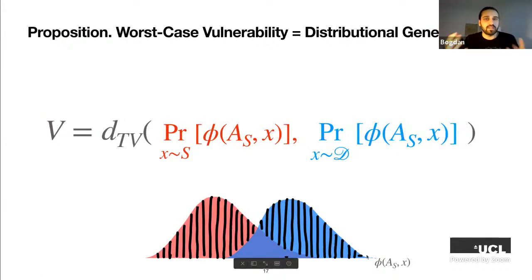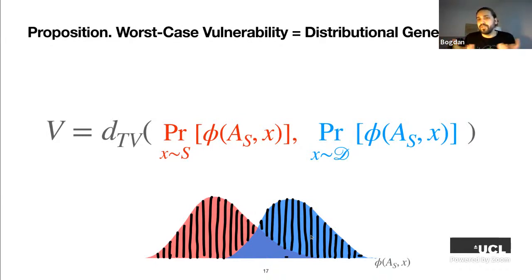And then the distributional generalization gap is just the area between the two densities. And by this proposition, worst case vulnerability to membership inference attacks is also the area between these two densities. So in other words, what this result shows us is that the concept and phenomenon of distributional generalization is really the same thing as the phenomenon of vulnerability to membership inference attacks.